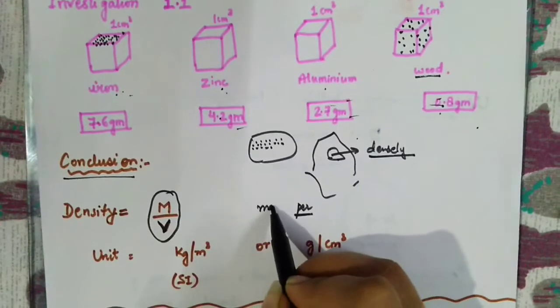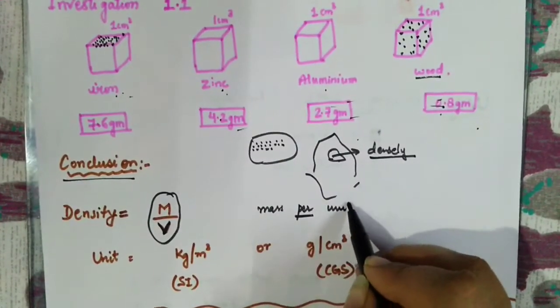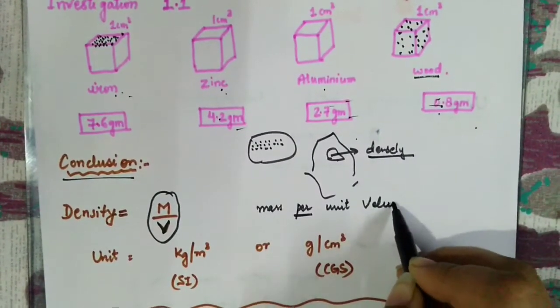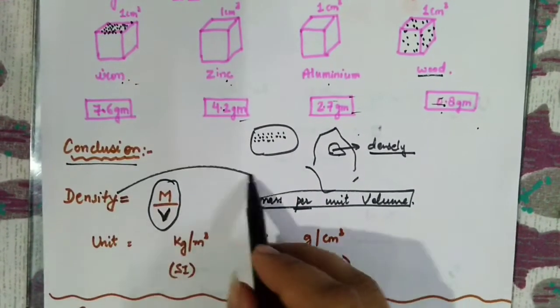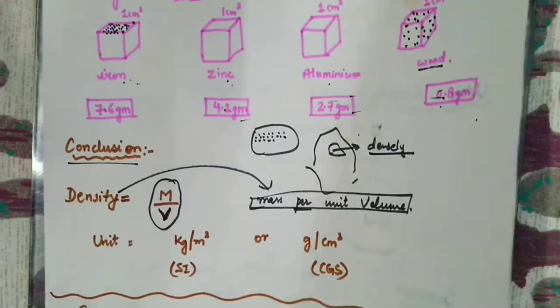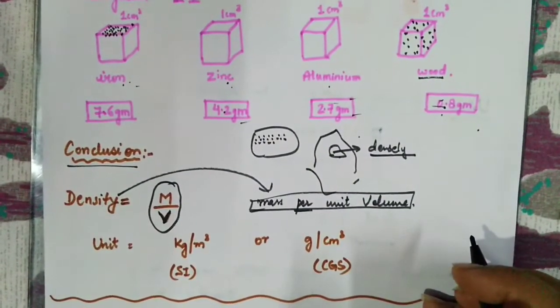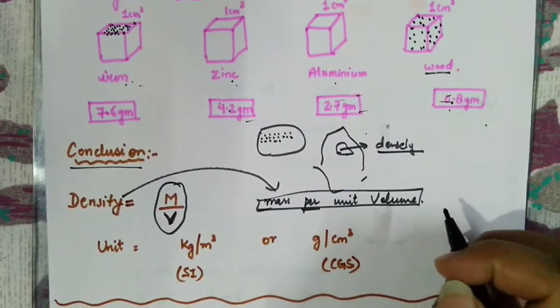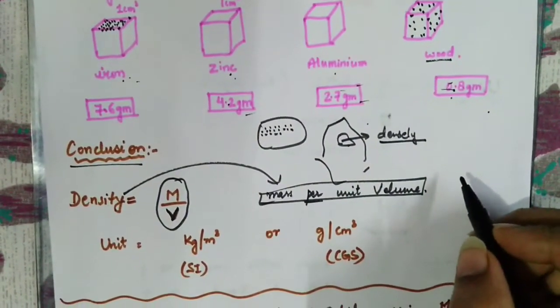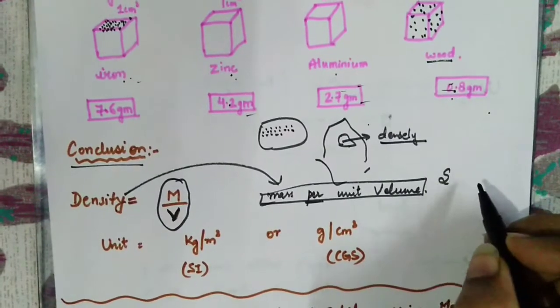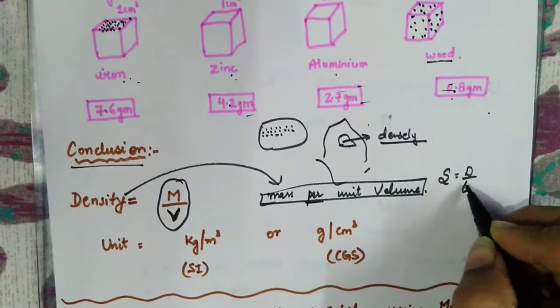Density is mass per unit volume. That's it. These 4 words comprise the definition for density. As simple as that. Even you can see in the other cases also. Suppose you want to make other definitions, like suppose I want to make the definition for speed. Speed formula is distance upon time.